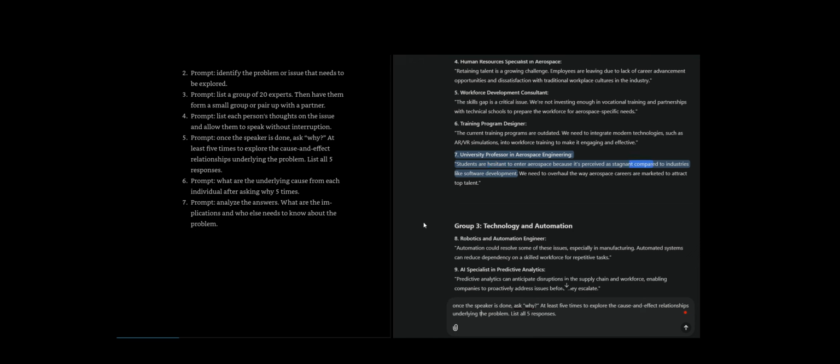7. University professor in aerospace engineering. Students are hesitant to enter aerospace because it's perceived as stagnant compared to industries like software development. We need to overhaul the way aerospace careers are marketed to attract top talent.